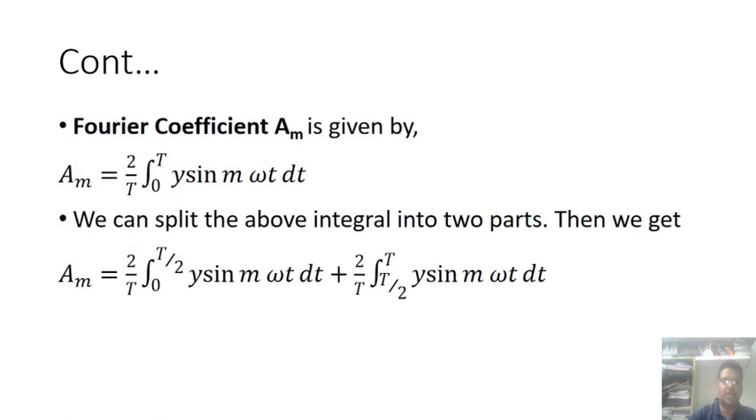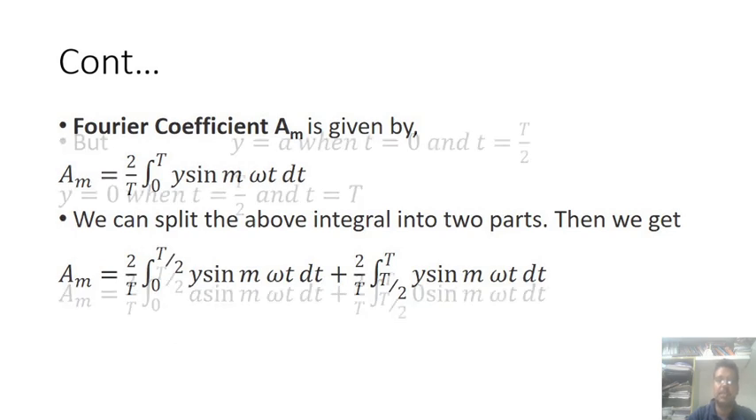Knowing A0, next is the Fourier coefficient Am. Am is equal to 2 by T integration of 0 to T of a sin m omega t. Now we can split the same integral into two parts. So Am is equal to 2 by T integral of 0 to T by 2 of a sin m omega t dt plus 2 by T integral of T by 2 to T of a sin m omega t dt.